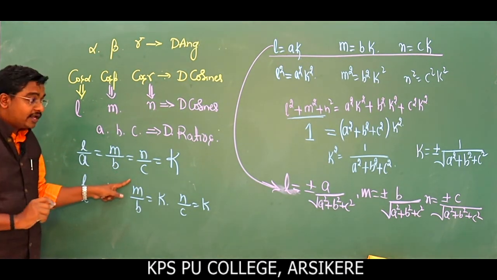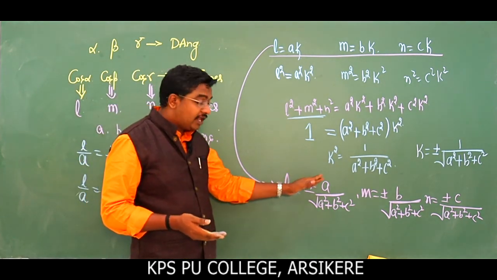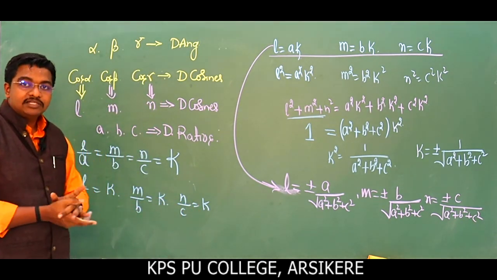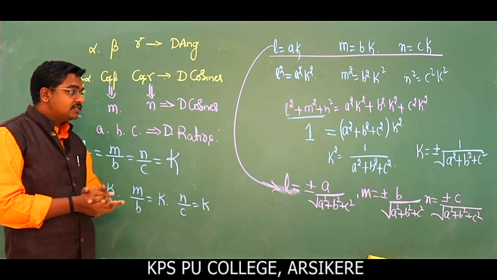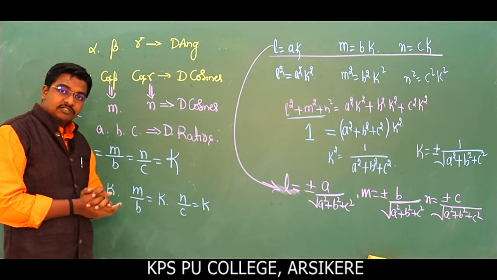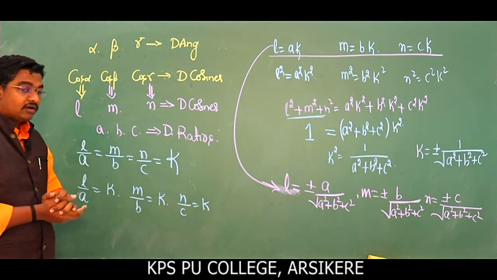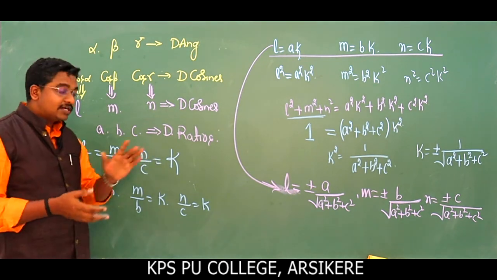Remember, they are called direction ratios, and the relationship between direction cosines and direction ratios is: L is equal to plus or minus A divided by root of A square plus B square plus C square, M is equal to plus or minus B divided by root of A square plus B square plus C square, and N is equal to plus or minus C divided by root of A square plus B square plus C square. Did you understand, children? So these are the things.